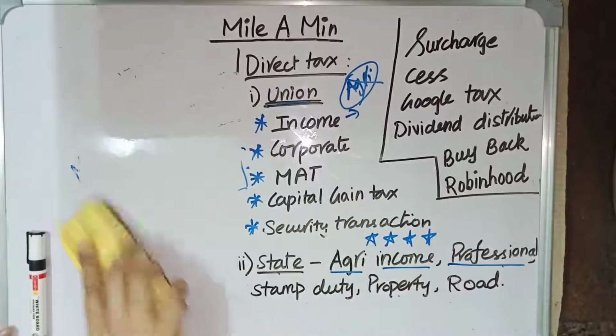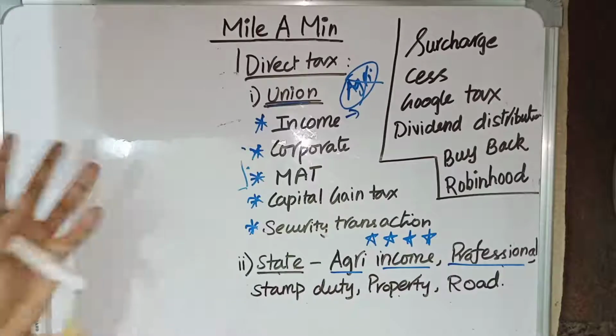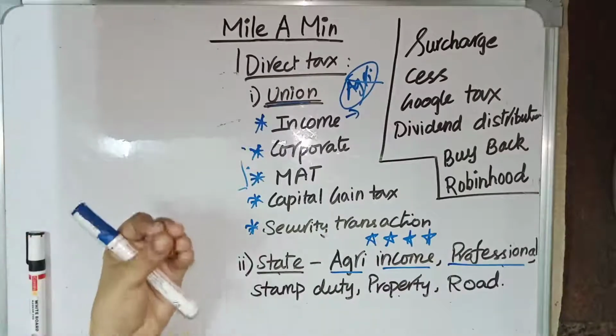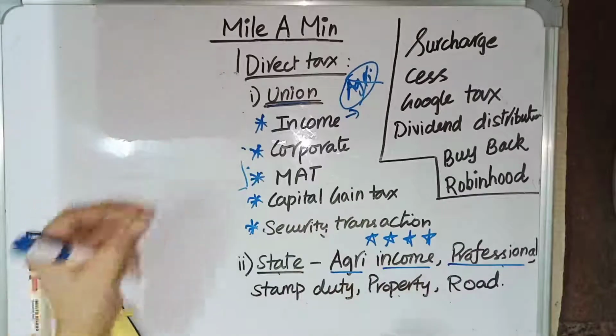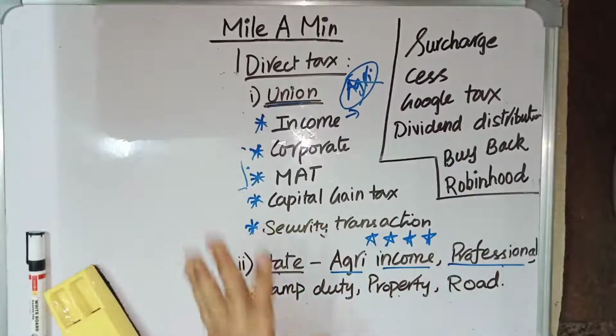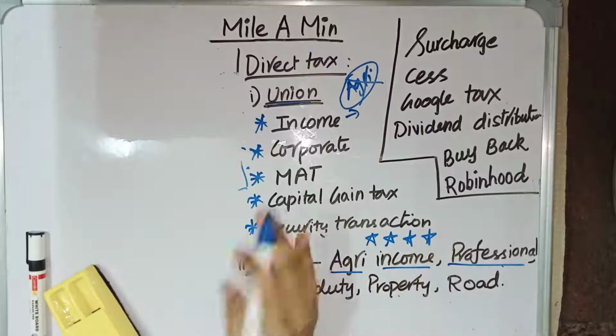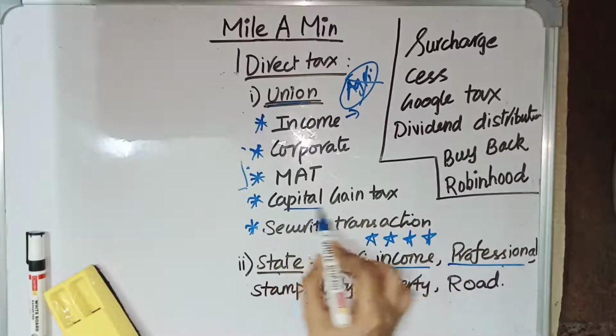Then we have capital gain tax. What are the things which come under capital? If you have a building, that is a capital. If you have some gold jewelry, that is capital. Capital is some infrastructure or thing in which you have invested. In that capital, if you are getting a profit because of selling it, then for that profit you need to pay a tax, and that is called capital gain tax.